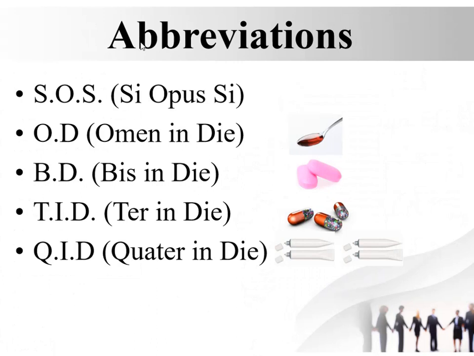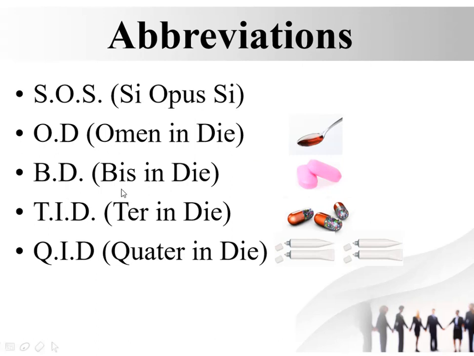Some basic abbreviations which are used in a prescription for frequency of medicine are SOS, si opus sit, which means a medication has to be taken only if necessary. If we feel there is a requirement for administration of medicine, then only we have to take the medicine, in case of headache or stomachache. OD or omni in die means a medication has to be administered once per day.